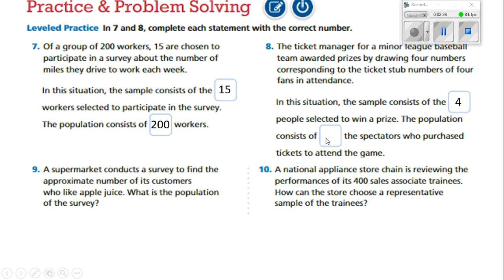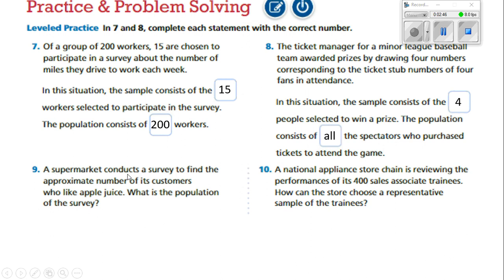The population consists of what? Well, all of the spectators who purchased tickets in the game. He only went ahead and drew 4 numbers out of all the people that were there. All the spectators would be the population, and 4 would be the sample.